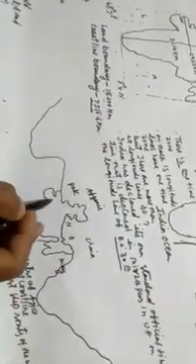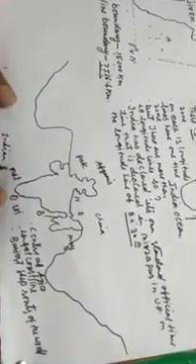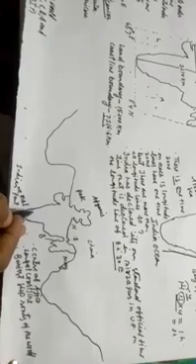Then we are moving to the last topic. India's position is very significant in the Indian Ocean, because the Indian Ocean is a very important part of the earth. How? Because from the 16th century to the 18th century, more than 80% of the world trade was processed through the Indian Ocean. India and China were the richest countries of the world. So the location of India became very important.